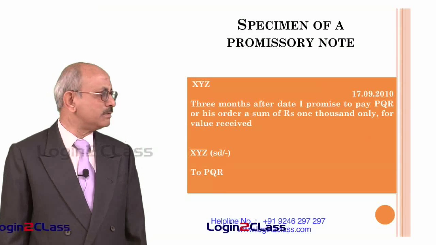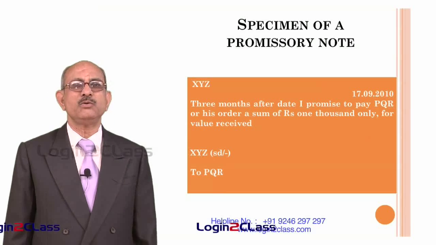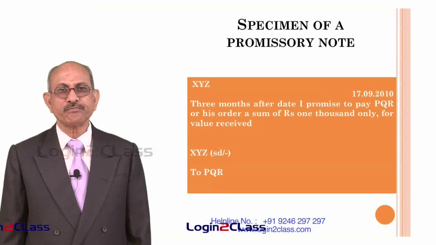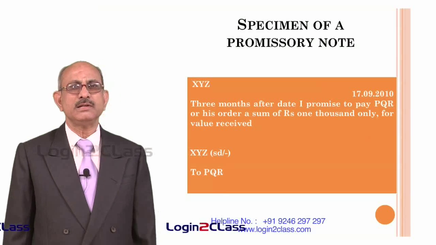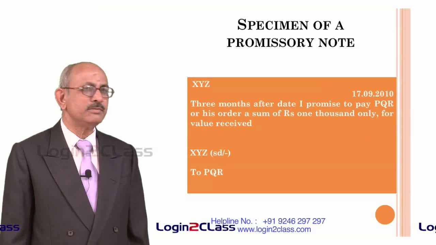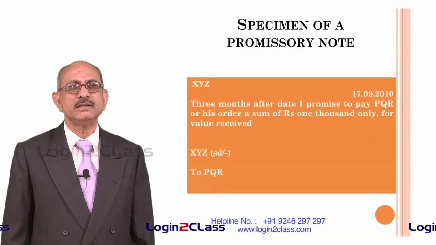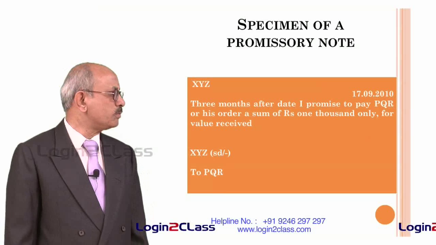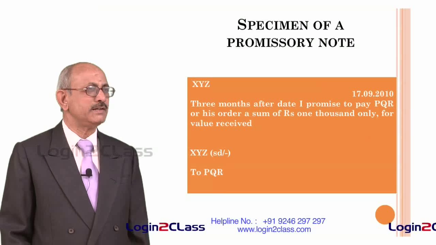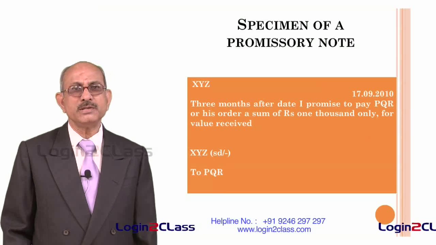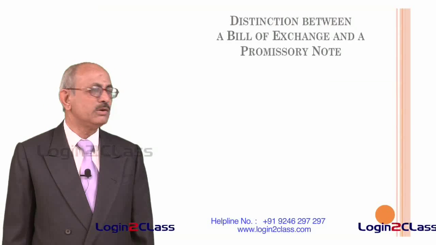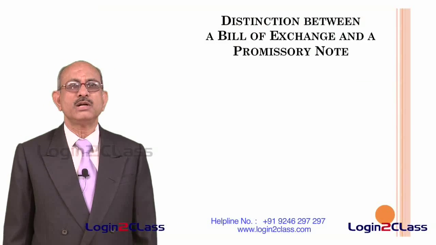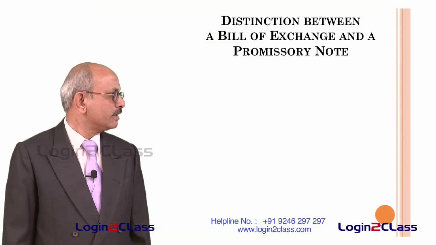There is no need for the other person to sign because he is the one who has to receive the money. Whereas, in the case of a bill of exchange, an acceptor has to accept before it becomes an actual bill of exchange, because the acceptor is the person who has to make payment. Here, the maker of the promissory note himself is the person who has to make payment.